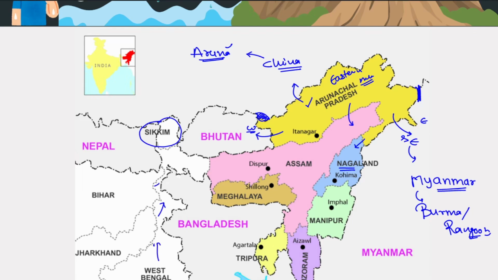As you can see, a very, very small portion comes still here. Okay. And then there is Bihar. Okay. So here is Assam. So now you know all the regional geography related to Arunachal Pradesh. What countries do we see? Bhutan we see here. China we see here. Myanmar we see here. Then we see Nagaland as well as Assam.